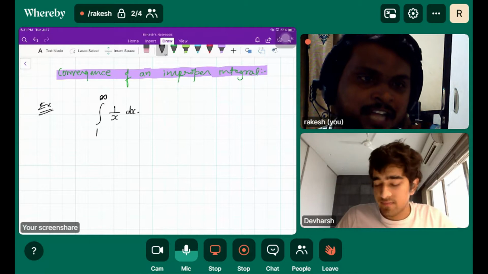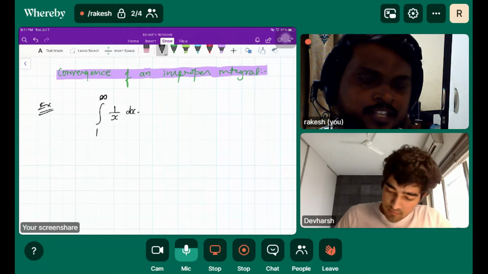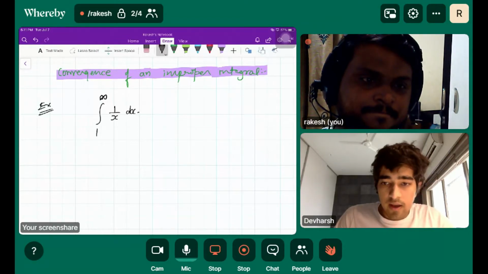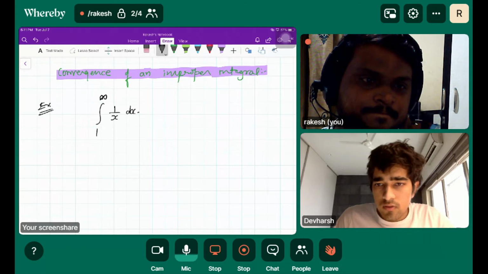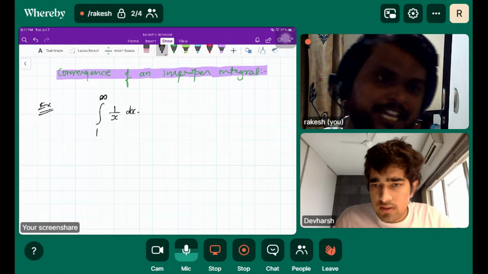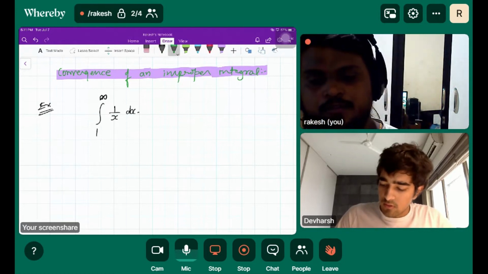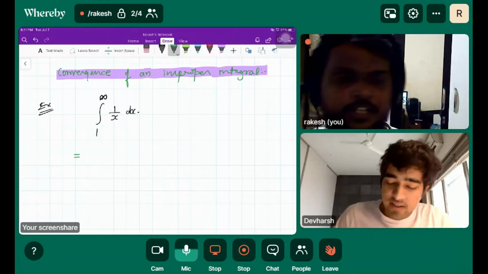The answer has to be, this is the harmonic series. It's divergent. But how would we solve this improper integral?